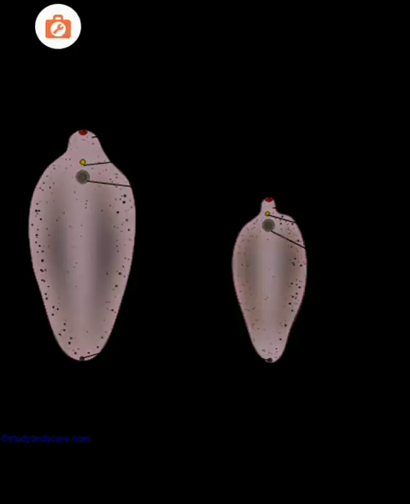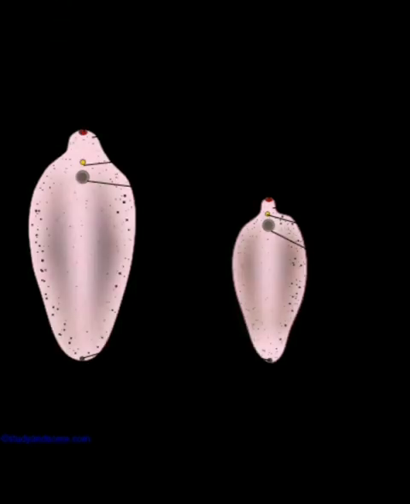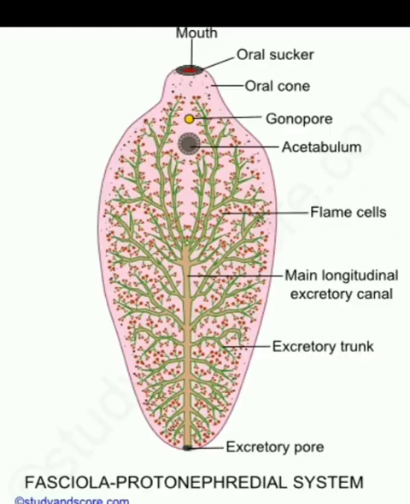Fasciola hepatica is a digenetic endoparasite which causes liver cirrhosis, or liver rot disease, in sheep, higher vertebrates and some other cattle as well. A parasite is basically someone which resides and survives on the body of a host, either within the body of the host or outside it. Since it is an endoparasite, obviously it will be residing within the body of the sheep, which is its primary host.